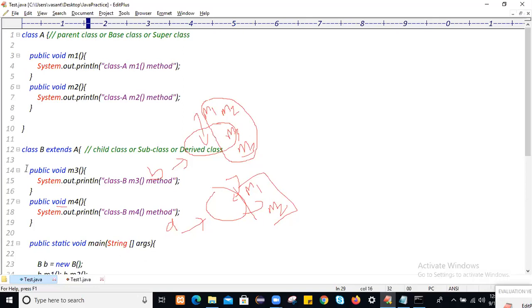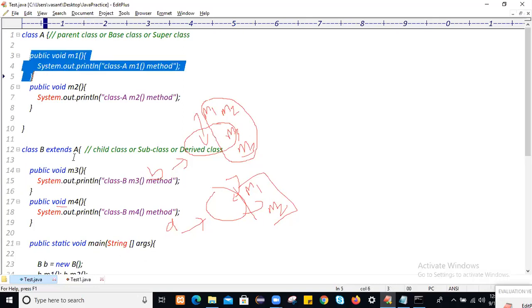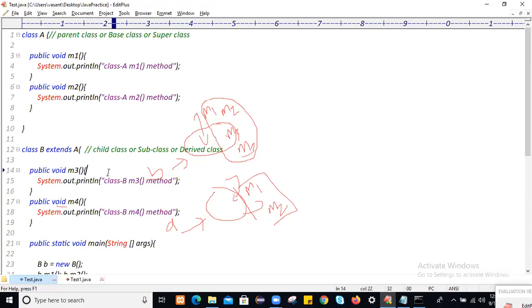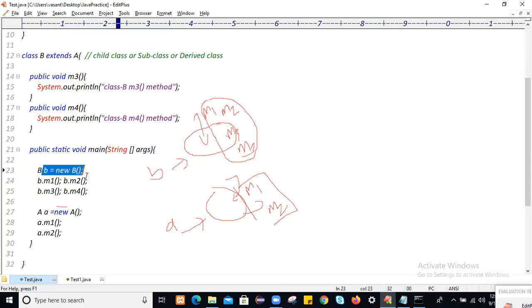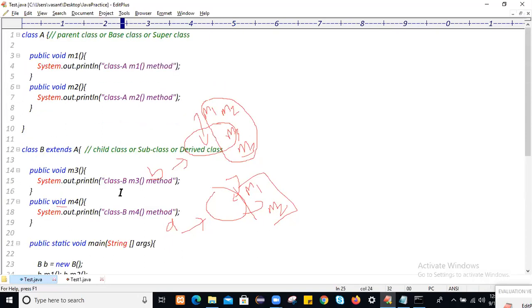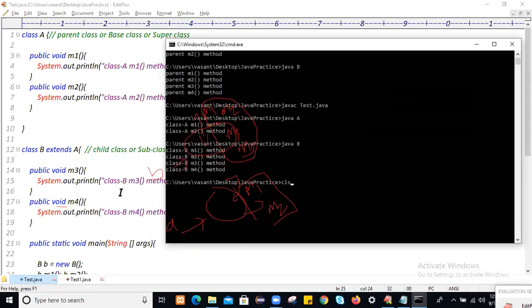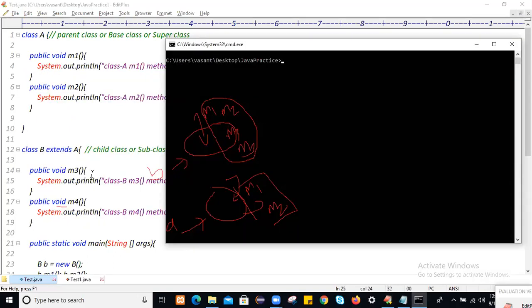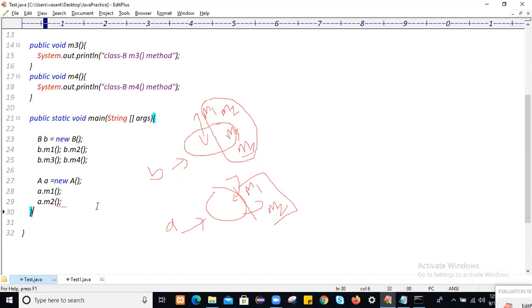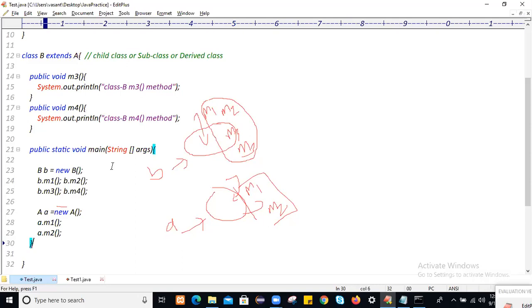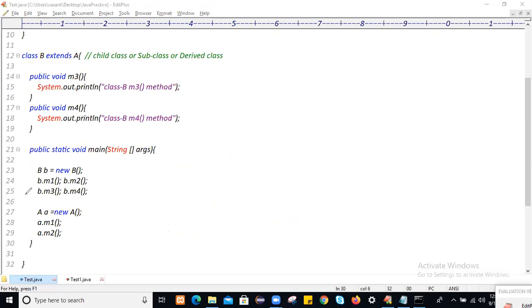Once the M1, M2 methods are created, we are not repeating them. By using this child class object, we can access all the M1, M2, M3, M4 methods, the parent class methods as well as the child class methods. But by using the parent class object, we can access only the parent M1 and M2 methods. That is why I always recommend creating the child class object, and accessing parent as well as child properties. So let me run this.